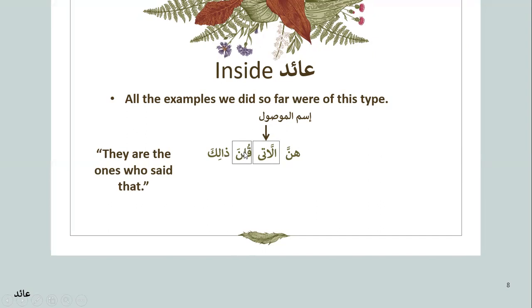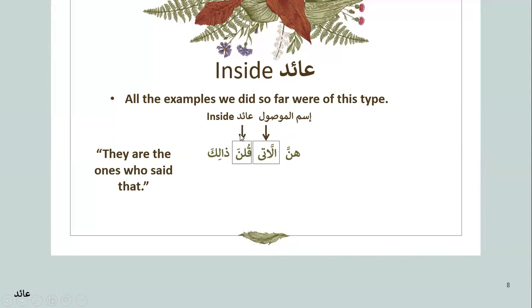Qulna's inside pronoun, remember, I said pronoun, is plural and feminine. And over here, allati is also plural and feminine. So they are matching in number and gender. Therefore, the inside pronoun inside this fail, qulna, is the aid of ism mawsul.